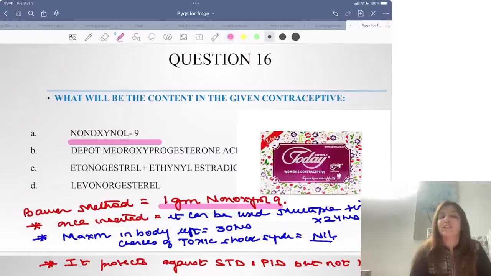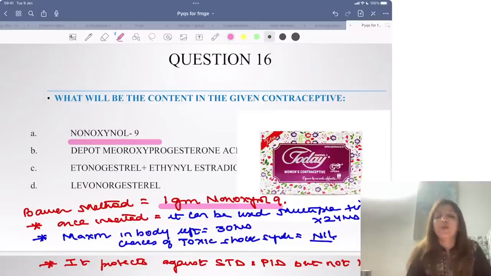Once a female inserts Today's Sponge for 24 hours, she can use it multiple times in that 24 hours. So this is one of the best contraceptives for a female sex worker, right? Maximum, Today's Sponge can be left for 30 hours. But the chances of toxic shock syndrome are nil. Even if you do not remove it after 30 hours, the chances of toxic shock syndrome are nil.